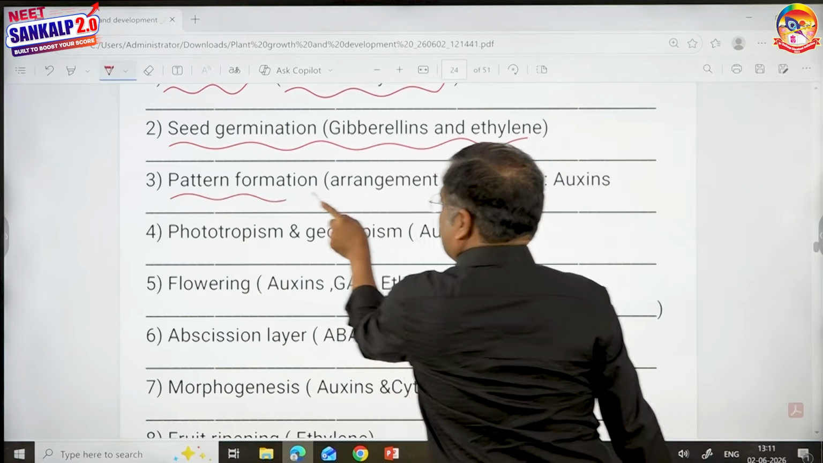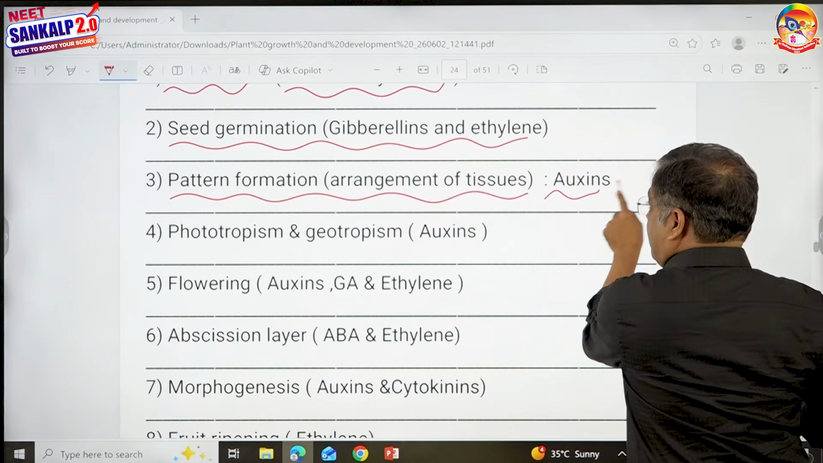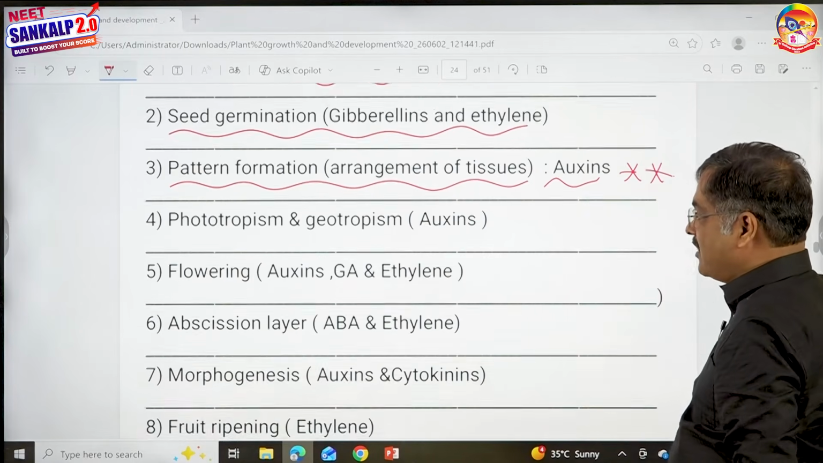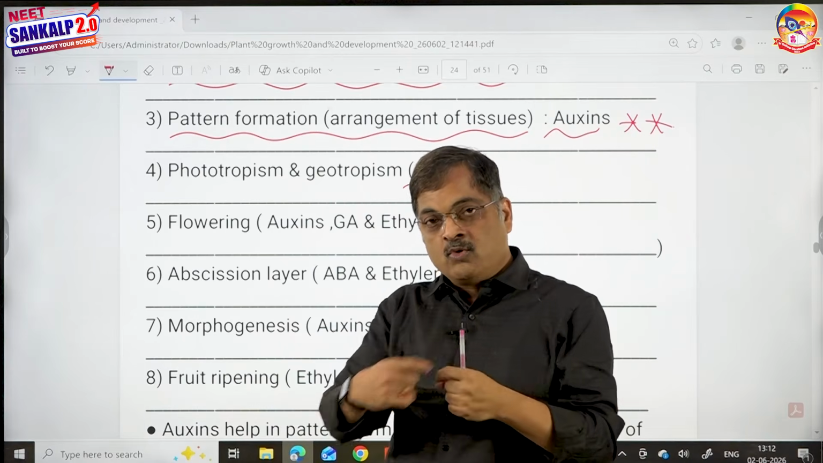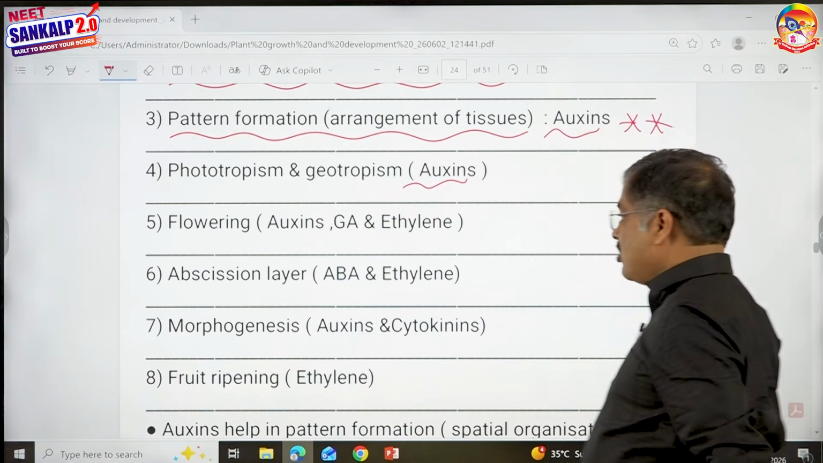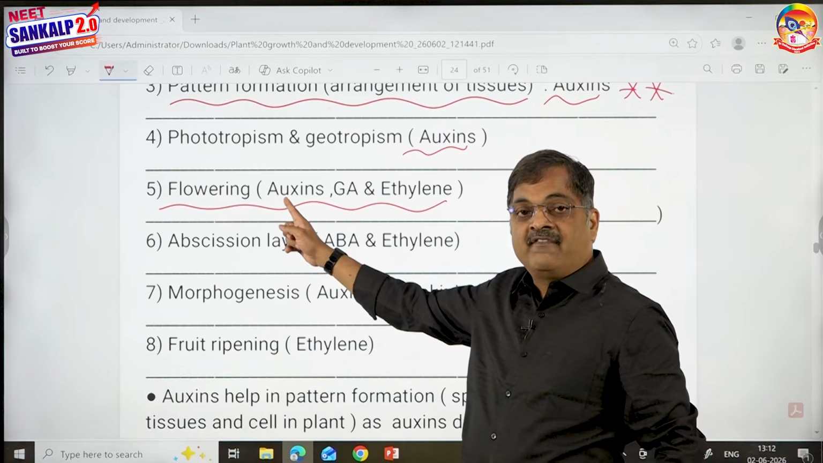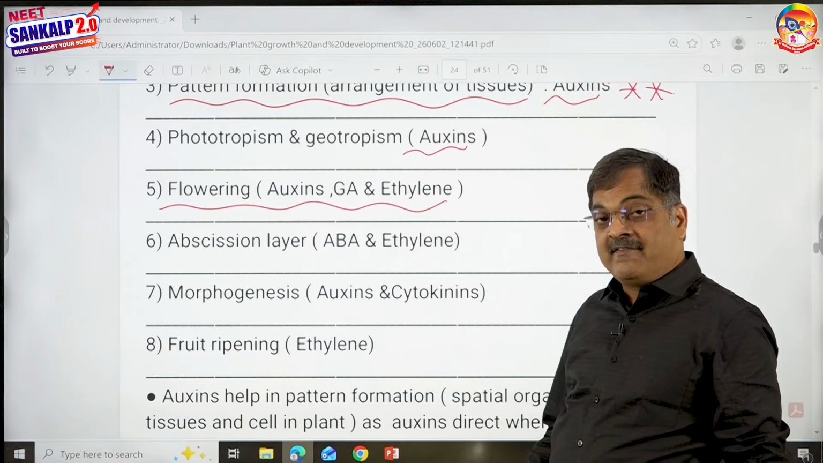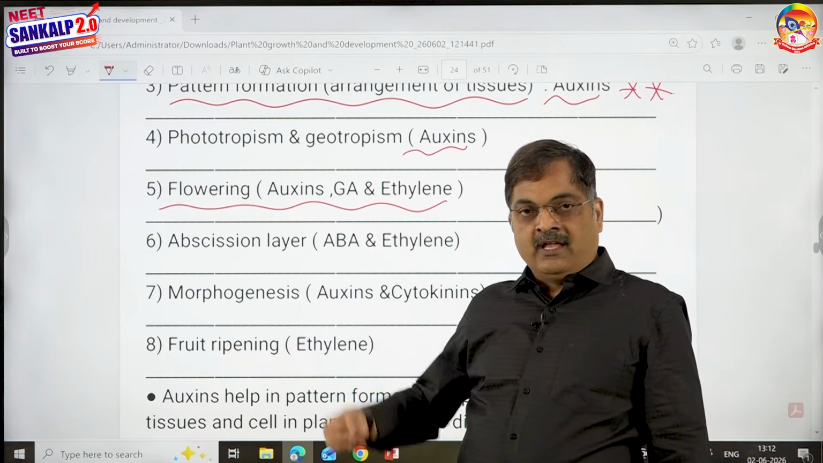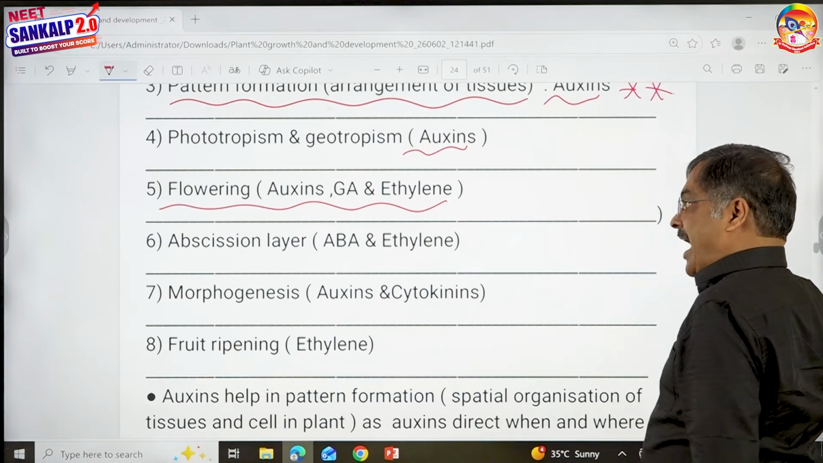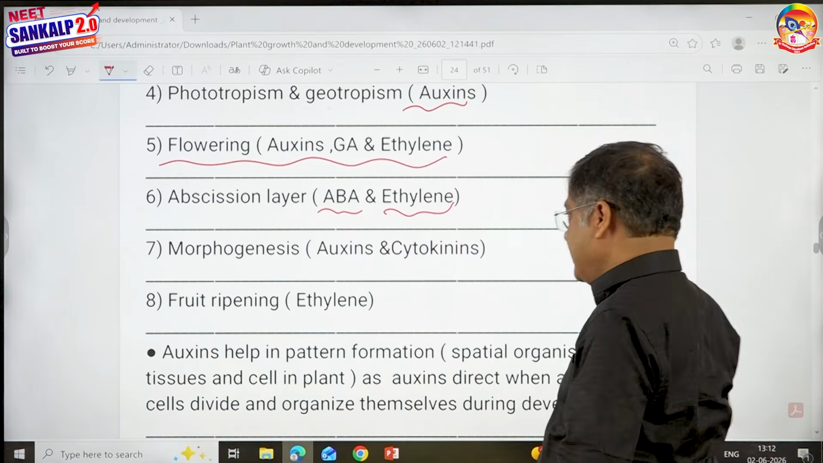Pattern formation means the arrangement of tissues, what is the plane of division, and auxins are responsible for pattern formation. Remember, this goes out of your memory. Phototropism and geotropism, the curvature of the stem and the root, again auxins play an important role. Flowering: auxins induce flowering in pineapple, gibberellins induce flowering by causing bolting, and ethylene induces flowering in mango, pineapple, cucumber. Very important. Abscission layer: not only abscisic acid, ethylene will also induce the abscission layer.